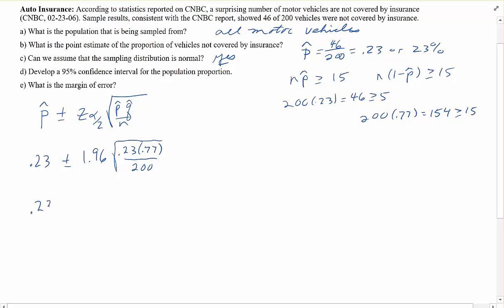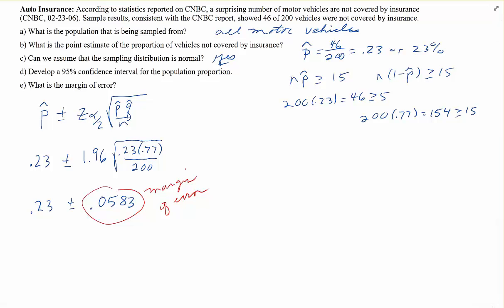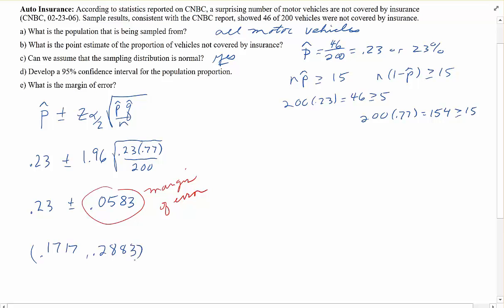And computing that margin of error, we would get 0.0583. And that would be my margin of error. My confidence interval would be adding and subtracting that margin of error to the 0.23, and on the lower end I would get 0.1717, and on the upper end 0.2883.